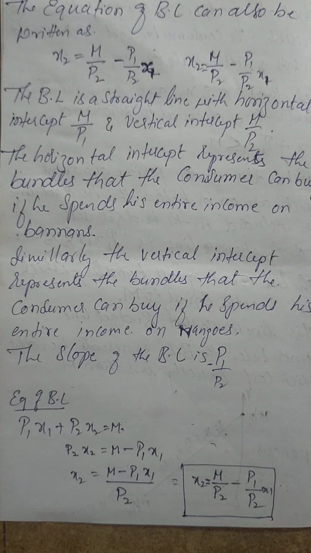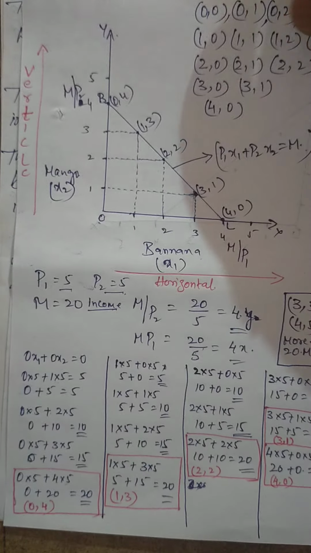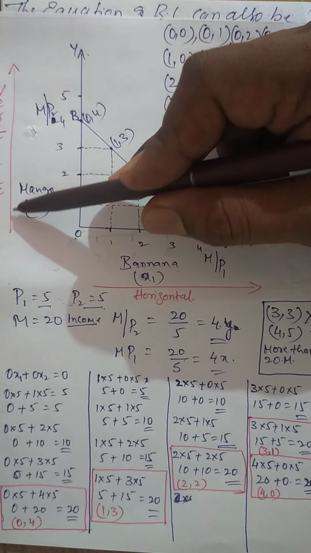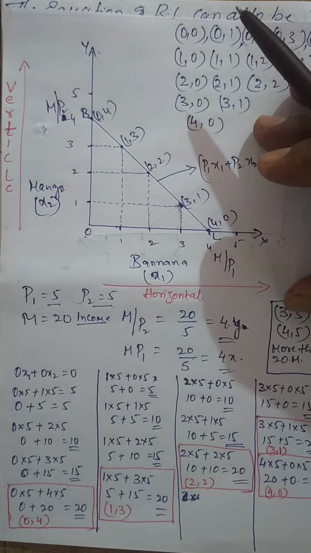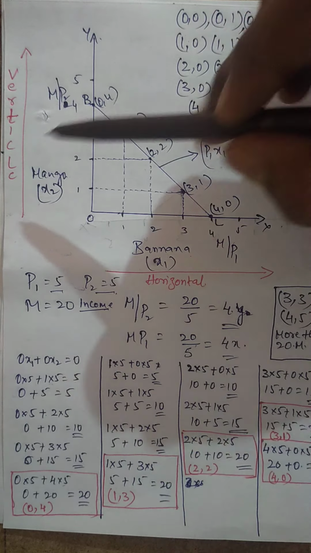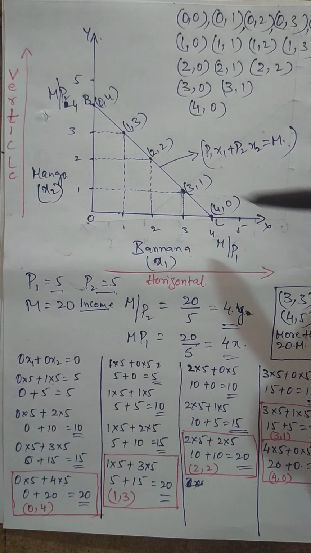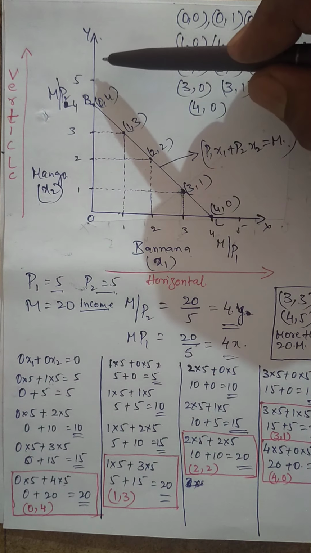So what is horizontal and vertical, I'll tell you here. Please observe, this is the vertical intercept, and this is the horizontal intercept. In the horizontal it is banana, in the vertical it is mango.